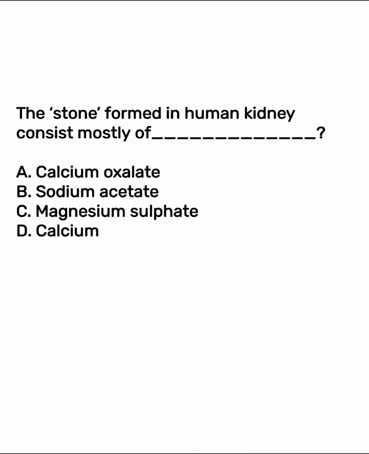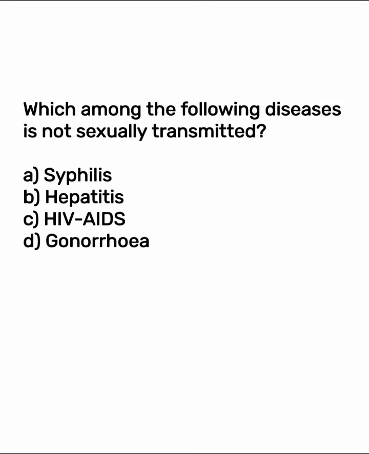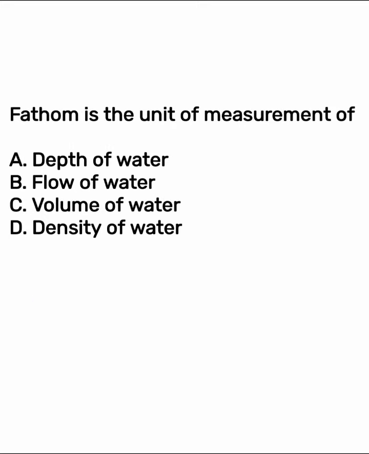The stone formed in the human kidney consists mostly of option A, calcium oxalate, which is the correct answer. Oxygenated blood reaches the heart by. The correct answer is option B, pulmonary vein. Which among the following diseases is not sexually transmitted? The correct answer is option B, hepatitis.